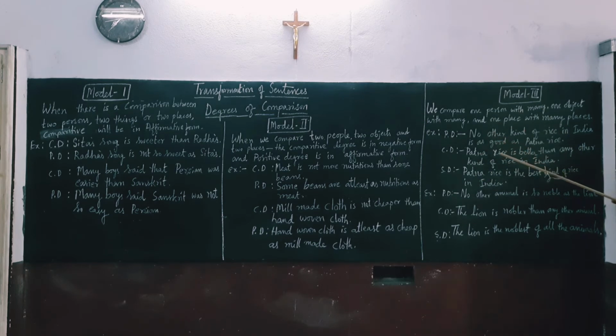So what are the things we have to keep in mind when we write a sentence? First of all, how do we identify whether the sentence is in positive degree, comparative degree or superlative degree? We can take the adjectives in mind first of all. Here in the first sentence, as good as.